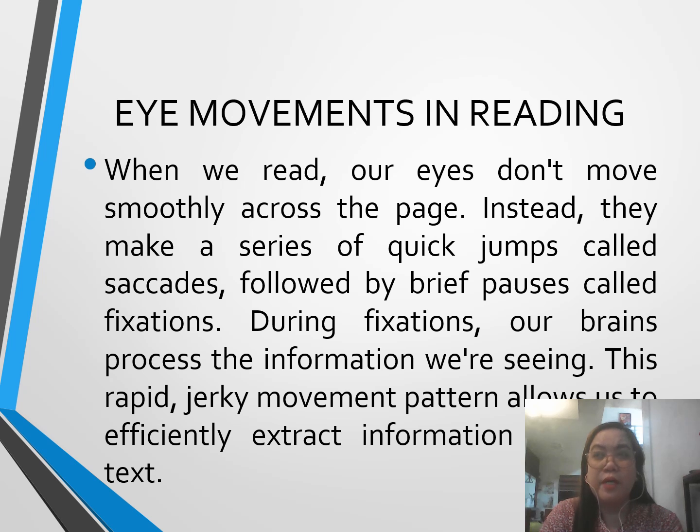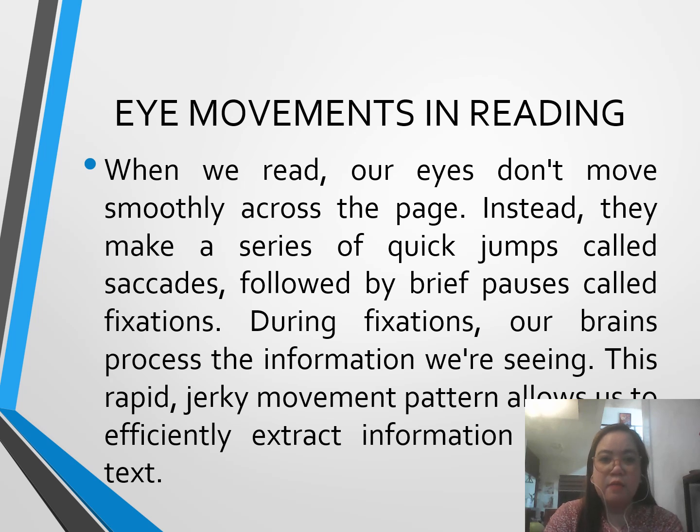So in the reading process, a very important part is the eye movement. Why is it so? Because when we read, our eyes don't move smoothly across the page.